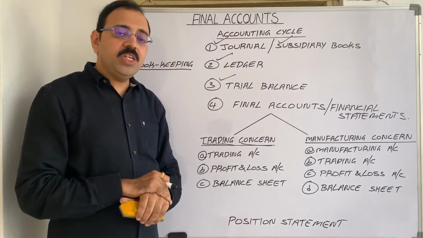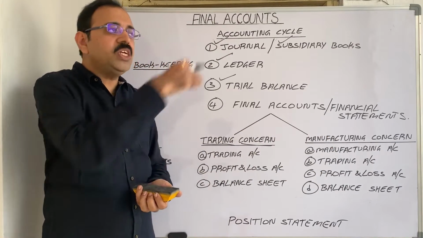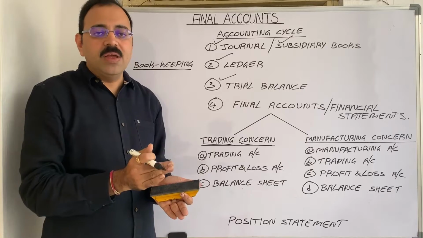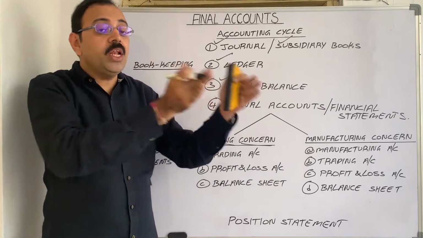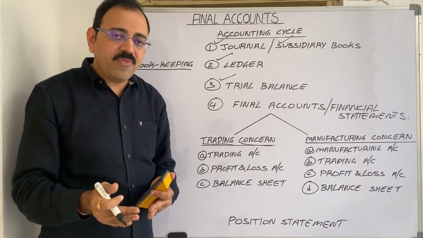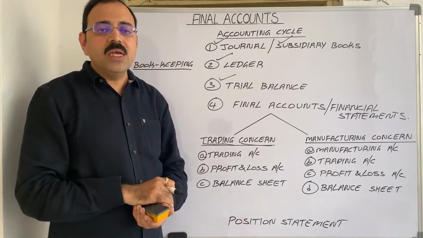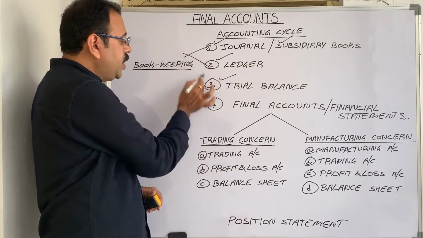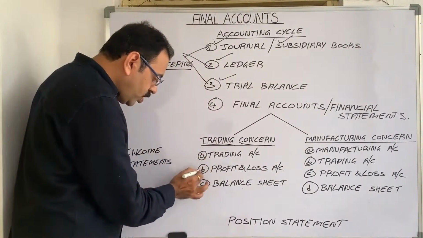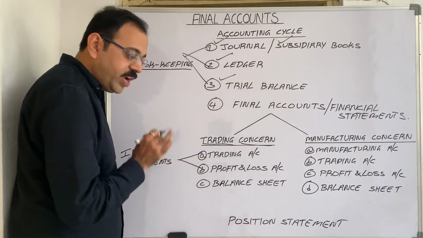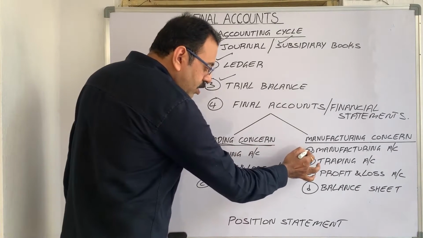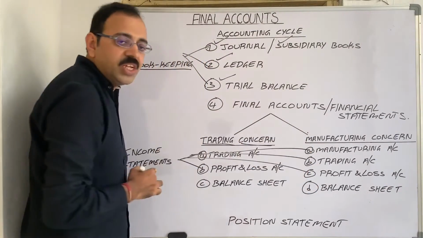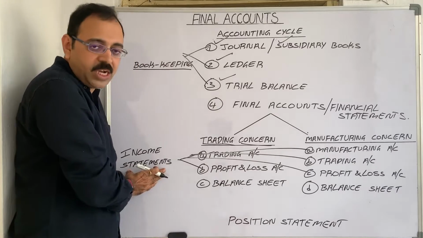And manufacturing concern means what? If any firm purchases raw material from the wholesale market and by using machines and labor in the factory, if they convert raw material into finished product and by adding some profit, if they sell that product to customers, then that firm is known as manufacturing concern. First three steps come under bookkeeping. First two, trading account and profit and loss account of a trading concern, and first three, manufacturing account, trading account, profit and loss account of a manufacturing concern, they come under income statements.